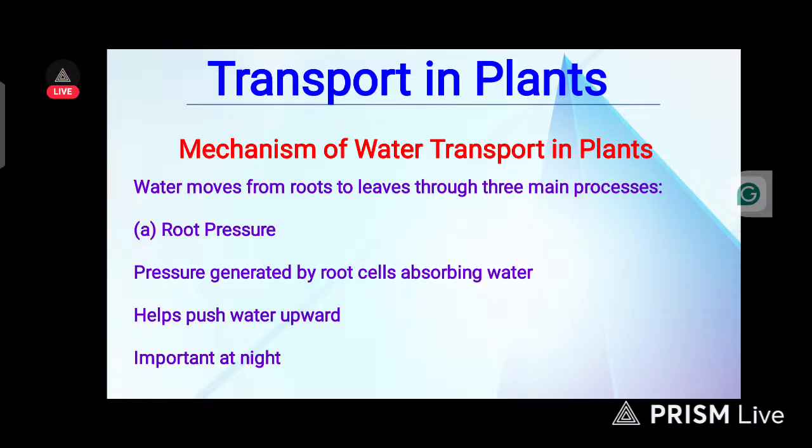Now, what are the mechanisms of water transport in plants? Water moves from root to leaf through three main processes. The A part is root pressure. Root pressure is generated by the root absorbing water. This helps to push water upward, and it is important at night.